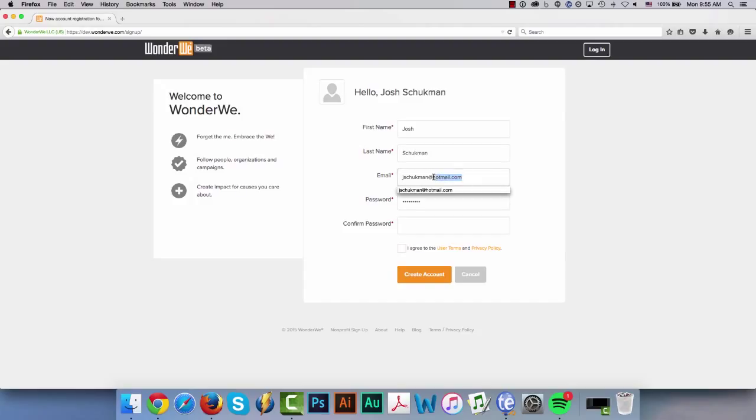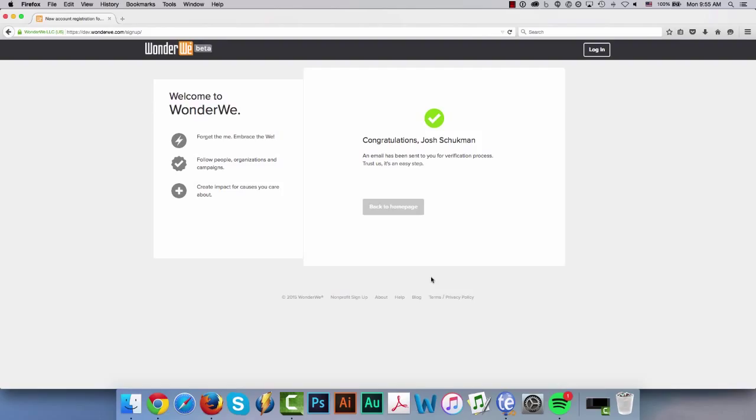And make sure you do put an email that you're able to get into, because it will want to verify that email. So that's just something to bear in mind there. And I'll show you that part of the process too. And then go ahead and create a password for yourself, and then agree to the terms and click Create Account.